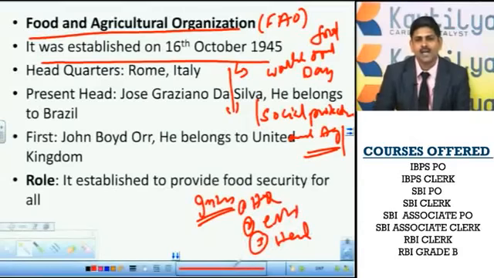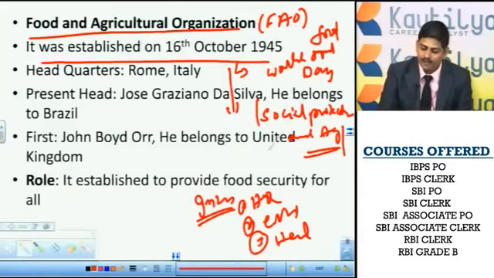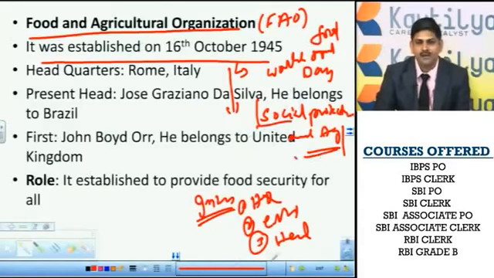All these four aspects are important, and relevant current affairs data, as in this case we have seen World Food Day, the theme of this particular organization.